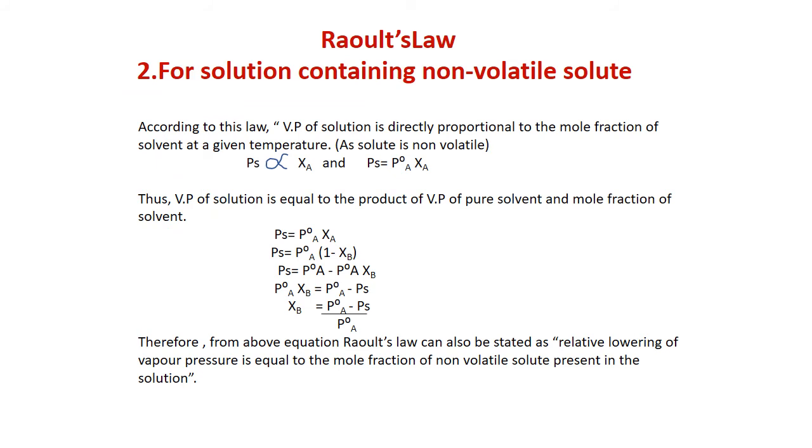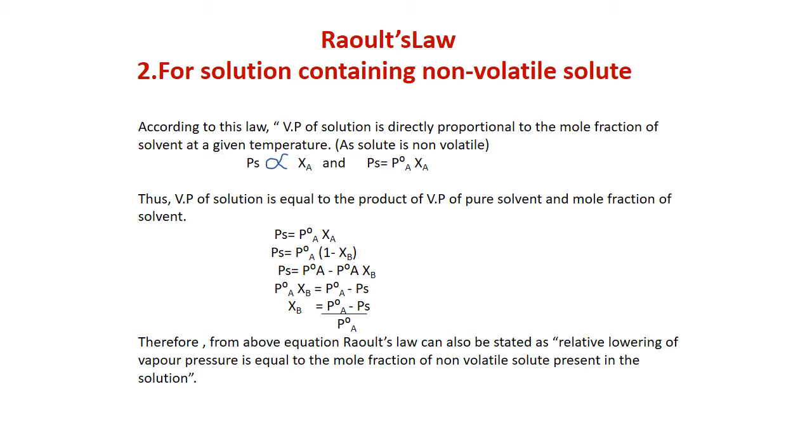Raoult's law for the solutions containing non-volatile solute, means when solutes are not converting into vapors. So as per this law, the total vapor pressure of the solution will depend only on the solvent and its mole fraction because the solute is non-volatile, and as per law, the vapor pressure of solution is directly proportional to mole fraction of the solvent and equal to P naught A into XA. P naught A means vapor pressure in pure state. So vapor pressure of solution is equal to product of vapor pressure of pure solvent and its mole fraction.